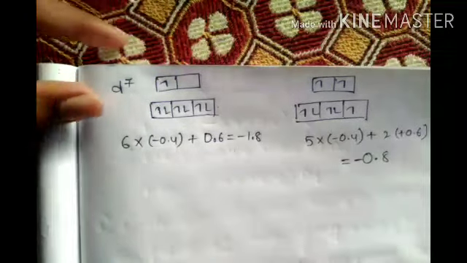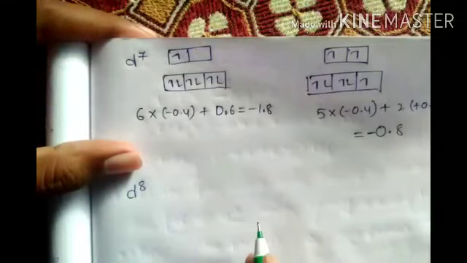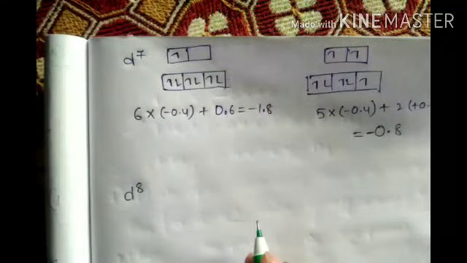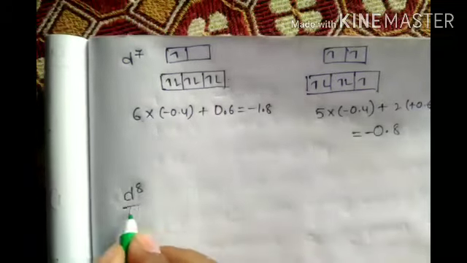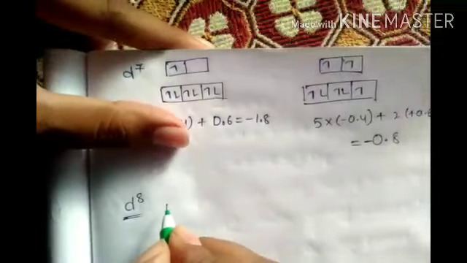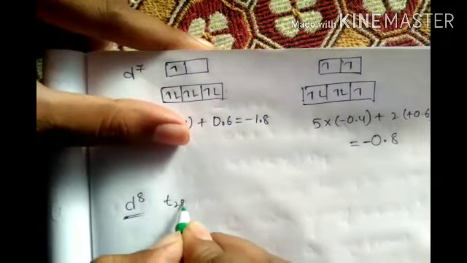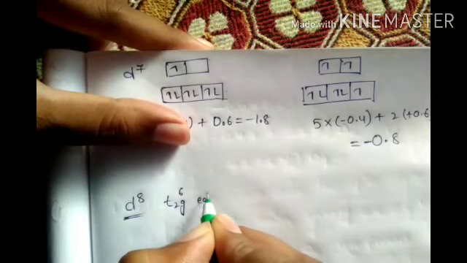No, this is the D7 one. Now come to the D8. D8 onwards, all are same. Both will come with the same answer for D8, EG and T2G. How? Do that. That is homework, okay? T2G 6, EG 2.